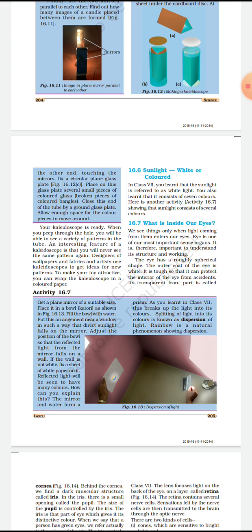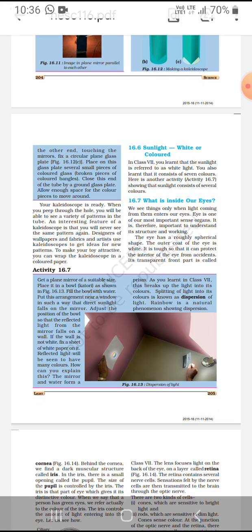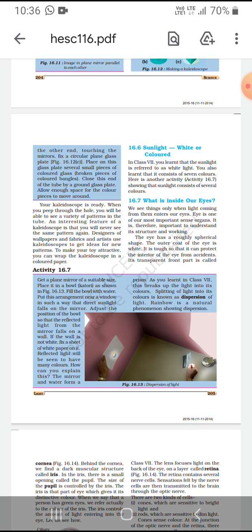This is a kaleidoscope. Your kaleidoscope is ready now. When you see through the hole, you will be able to see the patterns in the tube. Designers of wallpaper and fabrics, and artists, use the kaleidoscope to get ideas for making patterns. They use the kaleidoscope to get new ideas and new patterns to make new attractive things.